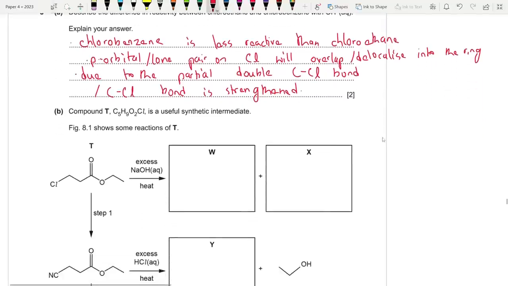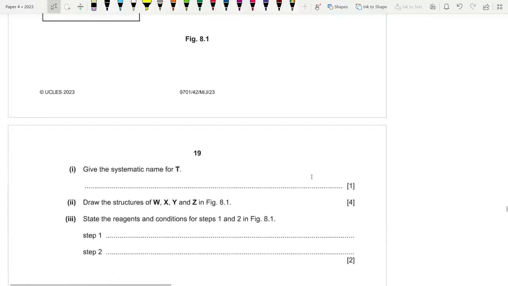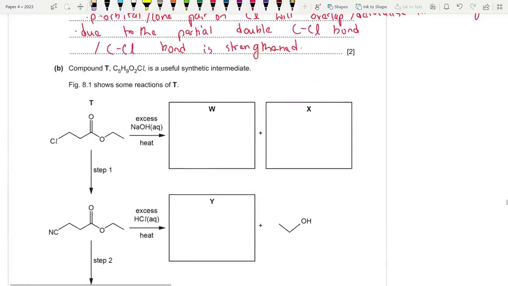Now we have this compound over here, which is a chloride, and it is an ester essentially. So what are we doing to the ester? Firstly, we are hydrolyzing it with alkali. What did they ask? Give the systematic name for T. So this is an ester. The alcohol component has 2 carbons, so that is ethanol, and the acid part has 1, 2, 3 carbons, that is propanoic acid.